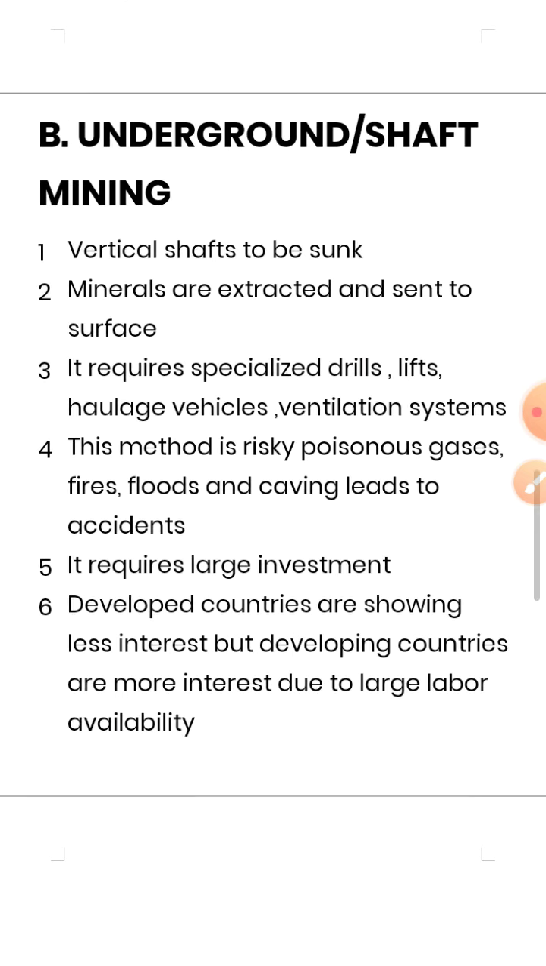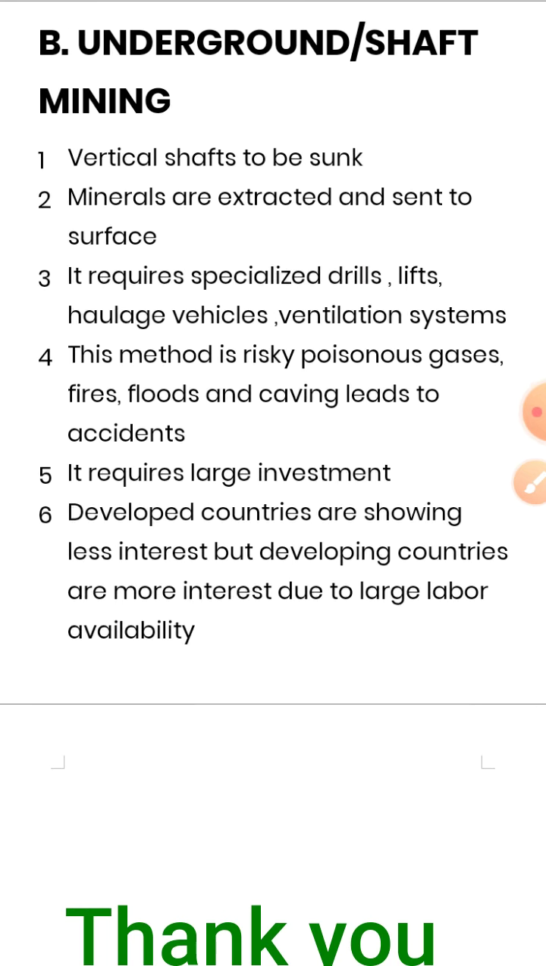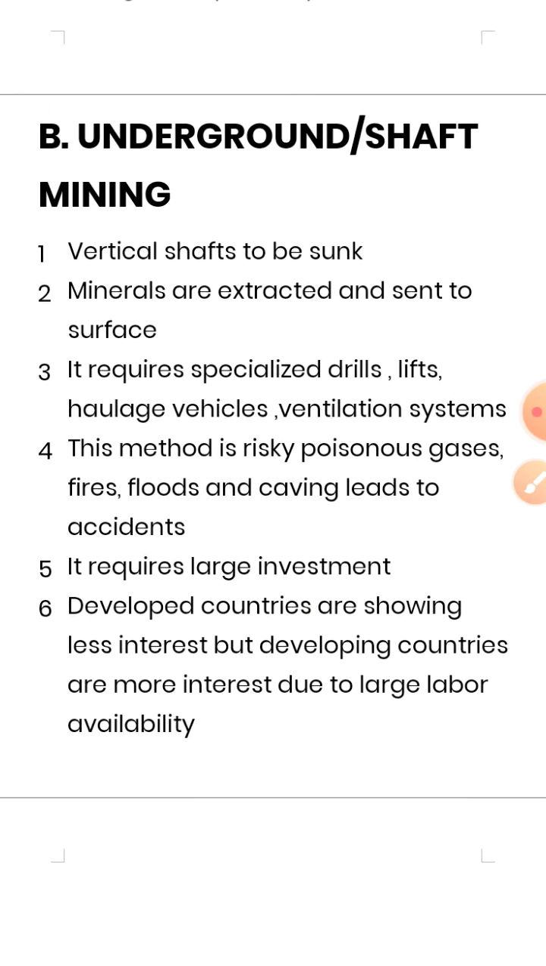The second kind of mining is underground mining. A vertical shaft is sunk. Some minerals exist at a deeper depth of the earth's surface, so if we want to extract them, we have to dig out the land area with the help of a deep shaft. Minerals are extracted and sent to the surface. From these shafts, first of all we dig out the tunnels, and with the help of lifts we extract the mineral and send it to the surface area.